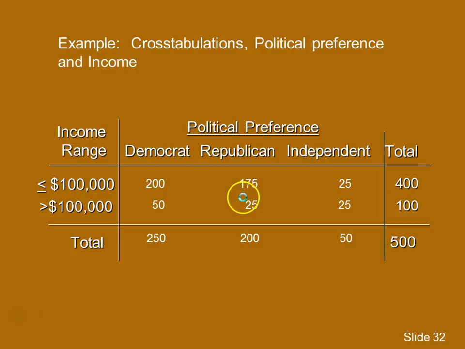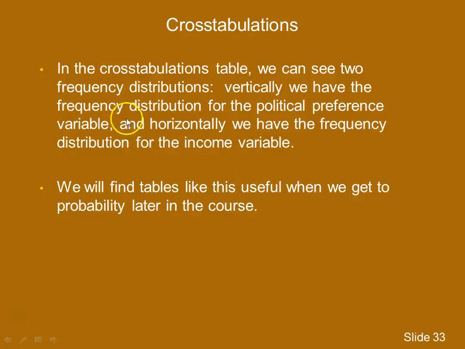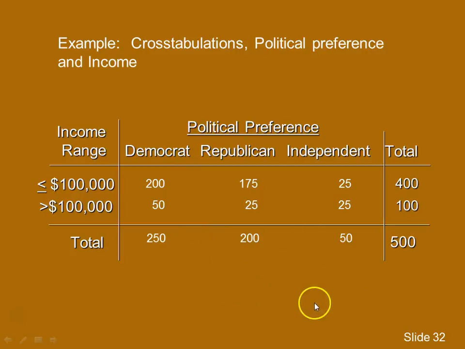In a sense, what we basically have here is two frequency distributions built into one. Vertically, we have the political preference frequency distribution. Horizontally, we have the income variable frequency distribution. Let's go back and take a look at that. Horizontally here, we have the frequency distribution for the income range, 400 people in this category, 100 people there.